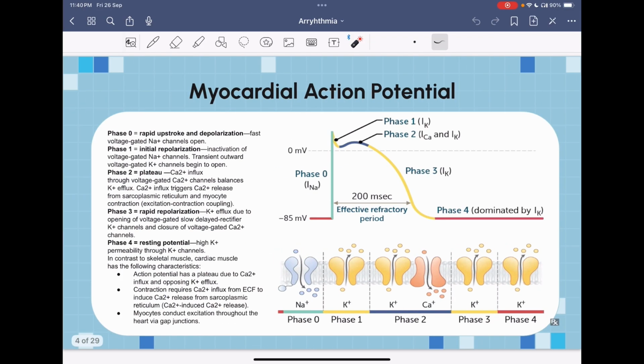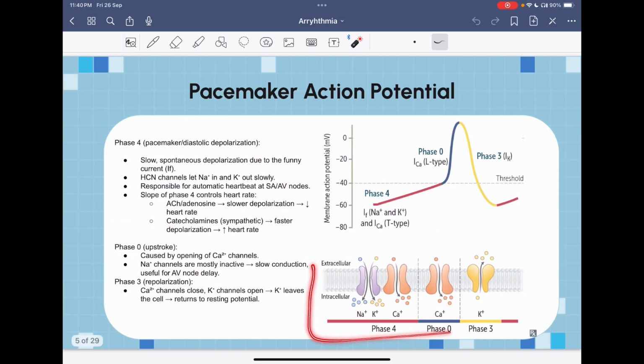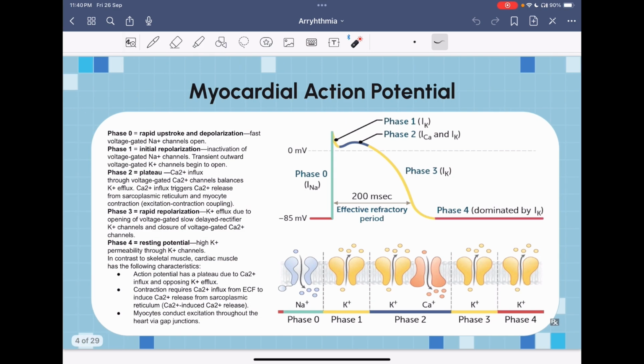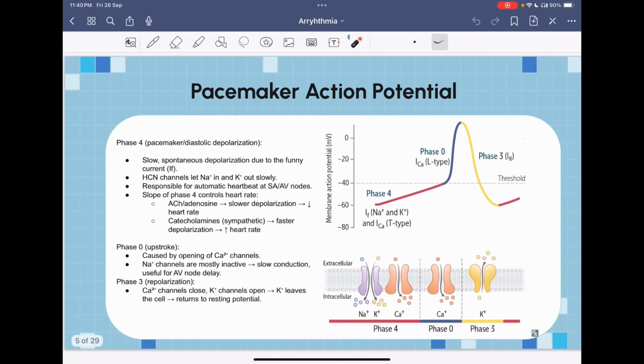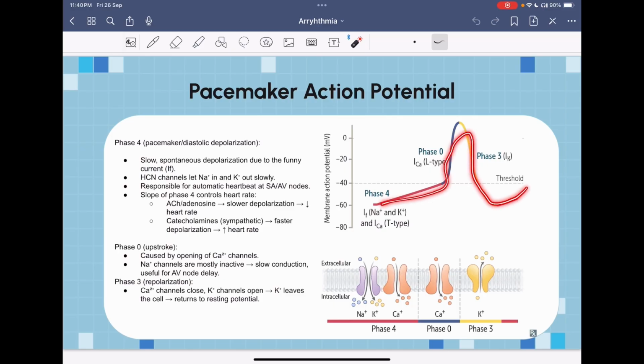So to compare between these types of action potential, as we can see, this one is made up of 5 phases, while this one is made up of 3 phases. As we can see here, in the myocardial action potential at a certain point, the resting membrane potential is mainly maintained. While if we look at the pacemaker action potential, we can see that it's continually depolarizing. There's a continuous flow of ions inside and outside.